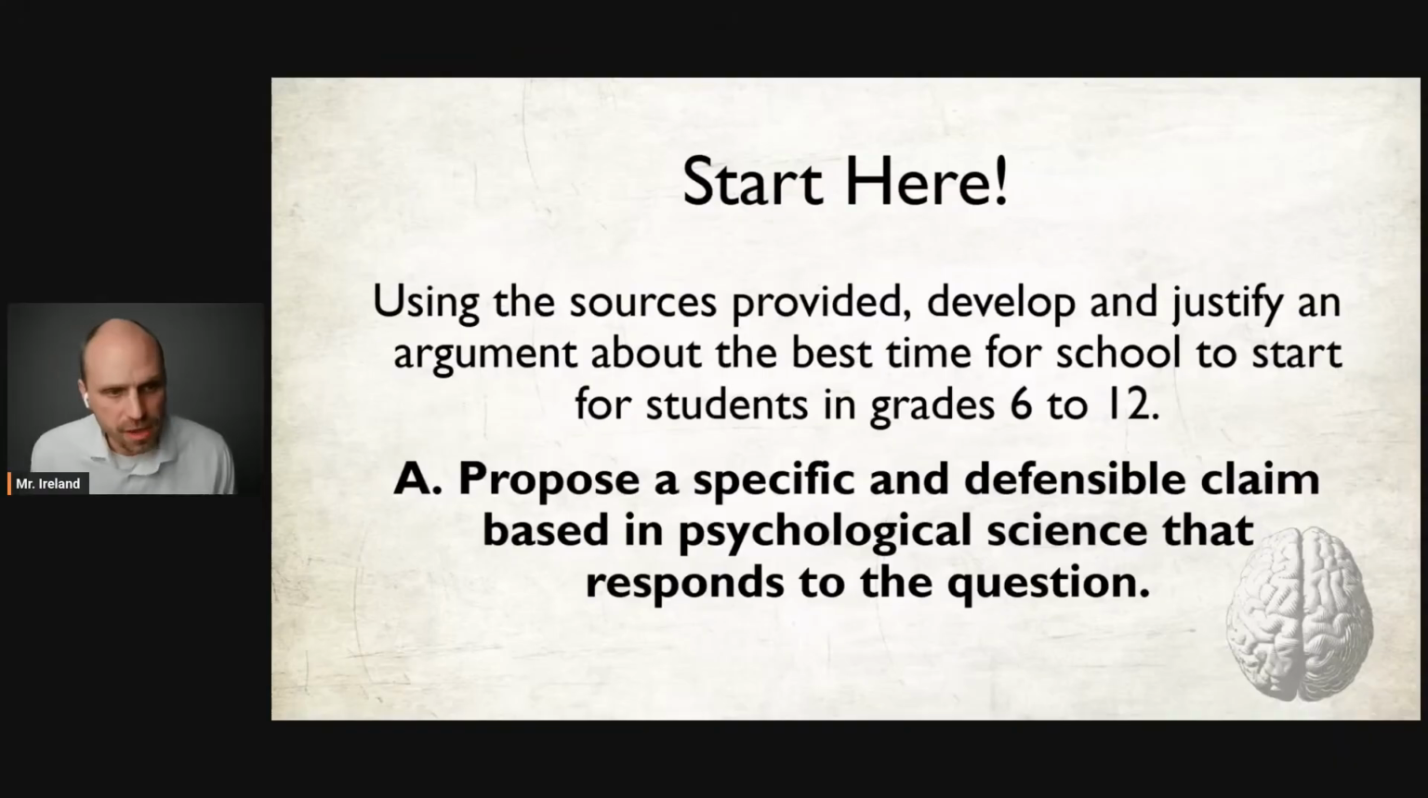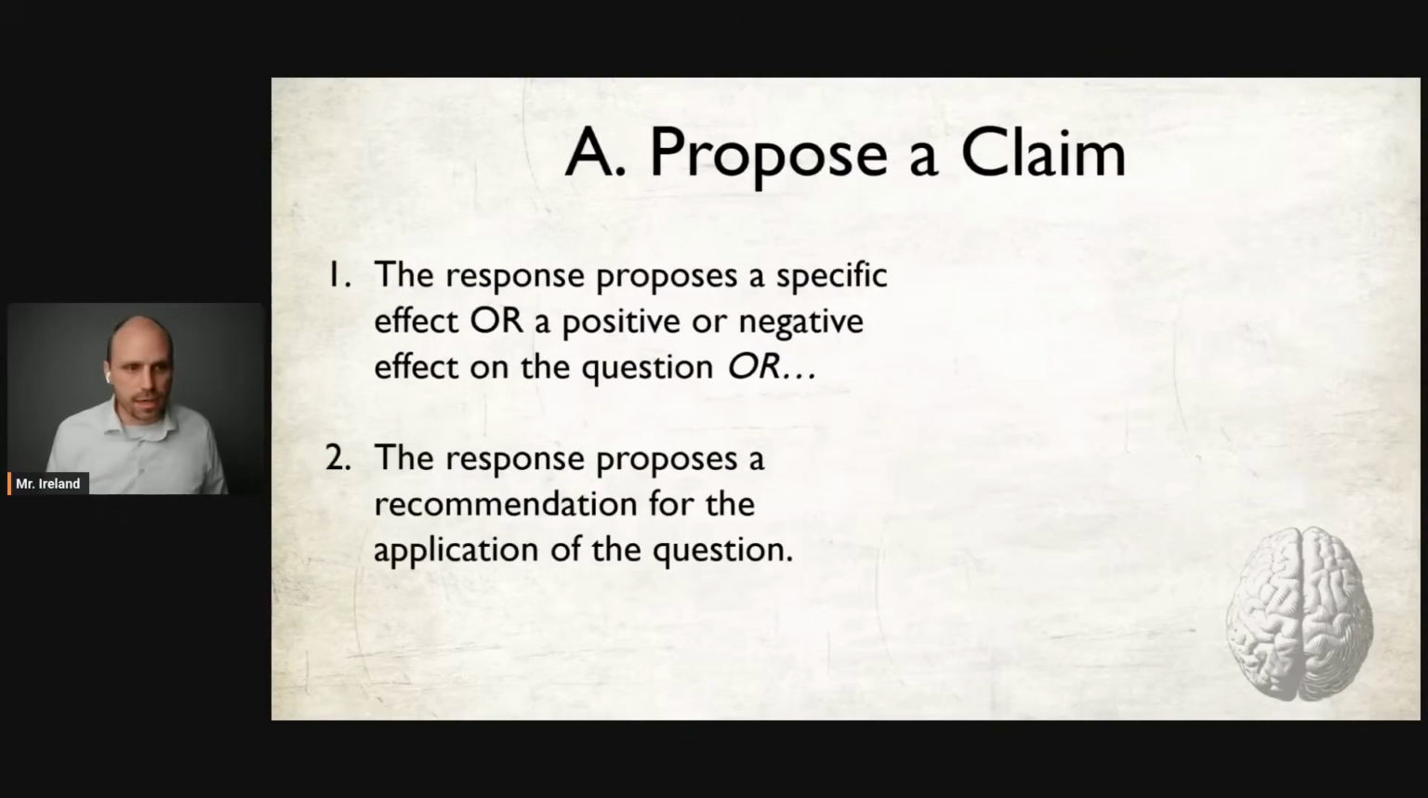Using the sources provided, develop and justify an argument about the best time for school to start for students in grades 6 to 12. And part A says, propose a specific and defensible claim based in psychological science that responds to the question. So here's our claim. You kind of have two general options here. When you make your claim, it must propose a specific positive or negative effect on the question, or the response proposes a recommendation for the application of the question. Those are your options when making a claim.